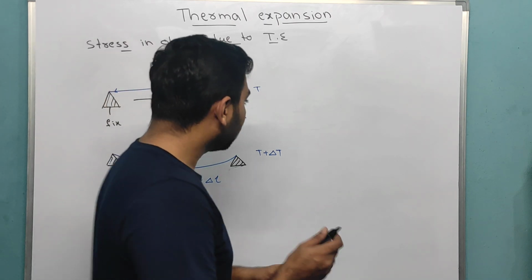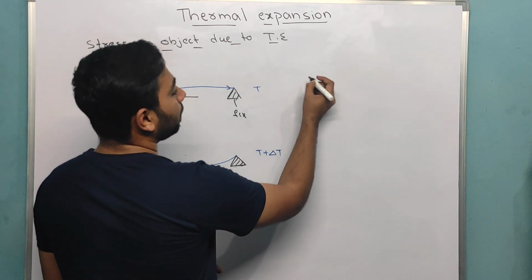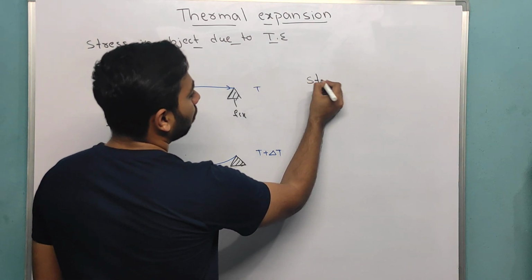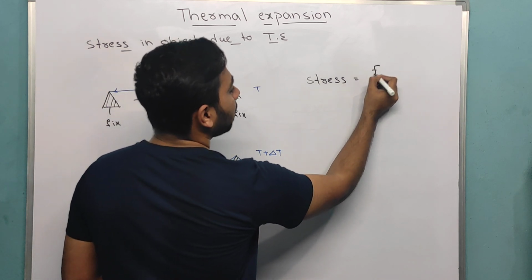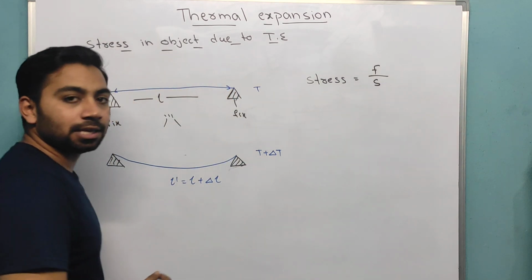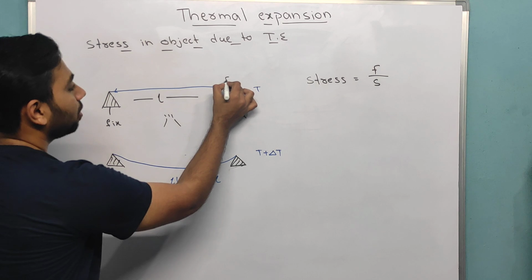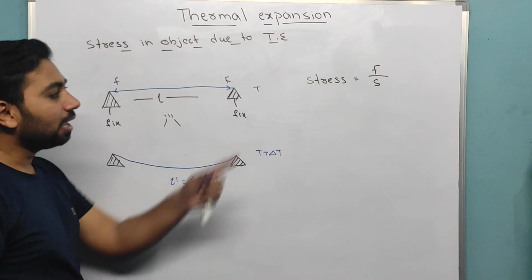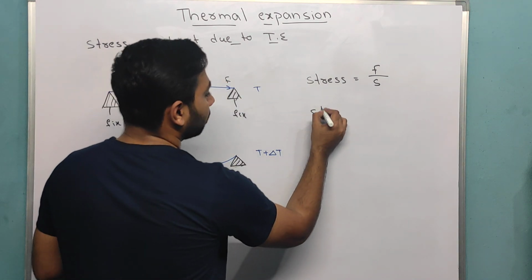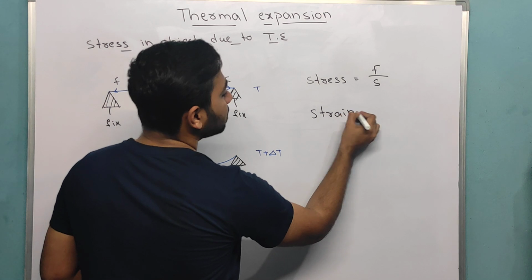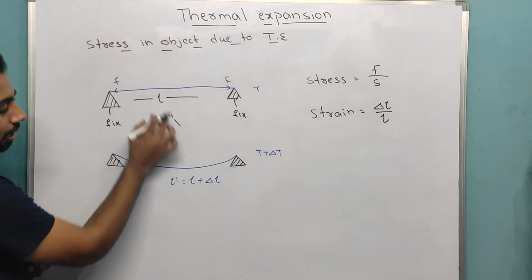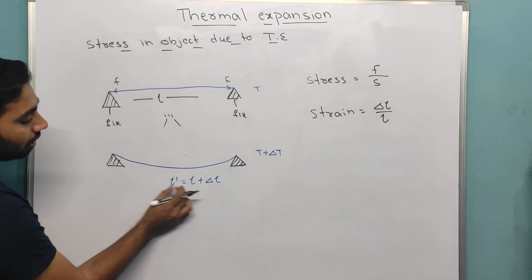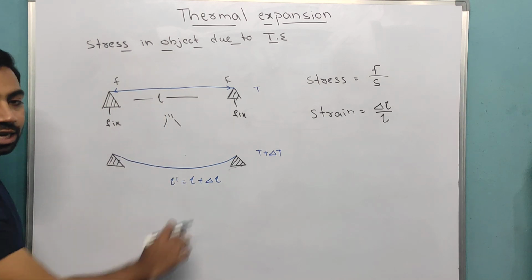Now see, first, let us go with the main thing. Here, stress. What is the amount of stress here? See, stress is equal to force divided by area of cross section. Force is acting here, and force is acting here also. Area of cross section. And strain. Strain is equal to change in length divided by original length. Here the length is L, and the change in length is dou L. Correct?